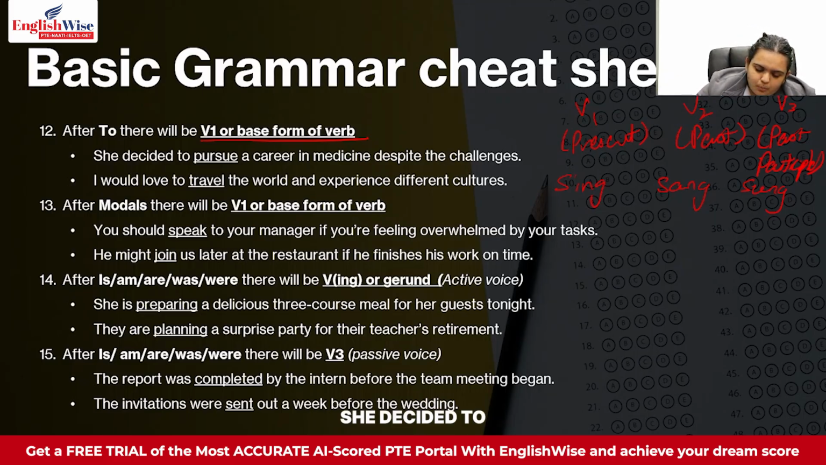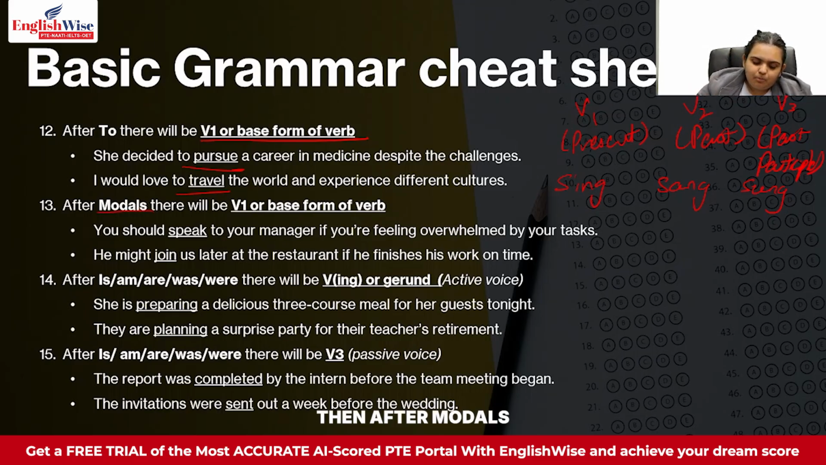She decided to pursue a career in medicine despite the challenges. So decided to pursue. You don't say pursued or pursuing or anything like that. After to, you always put the V1 form of the verb. To pursue. I would love to travel the world and experience different cultures. Again, after to, you always put the V1 form of the verb, you don't put anything else there.